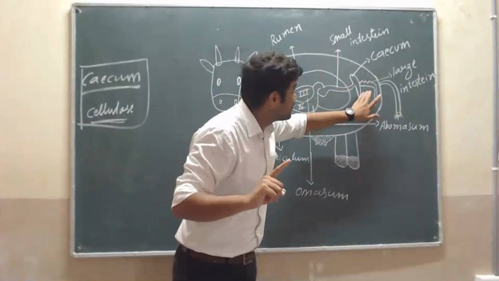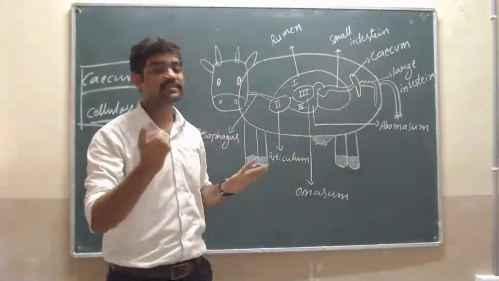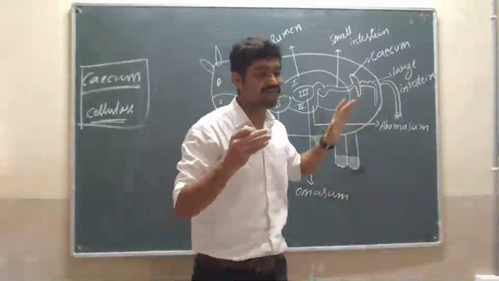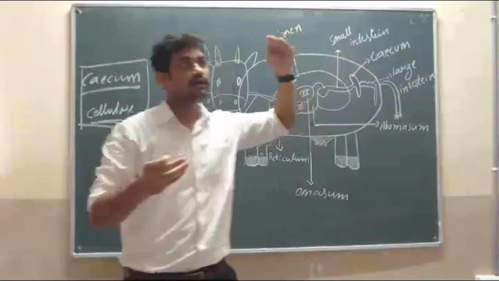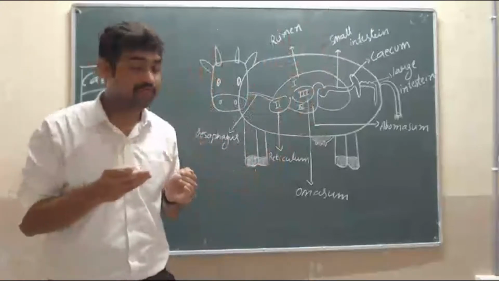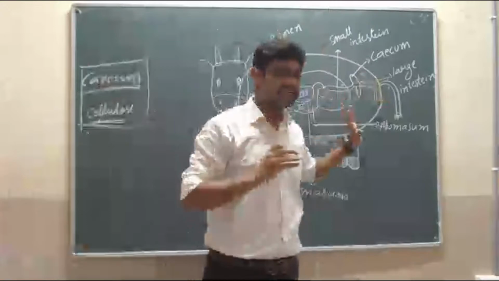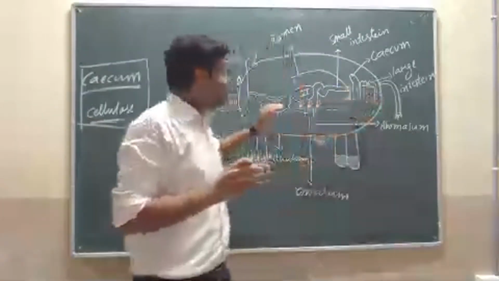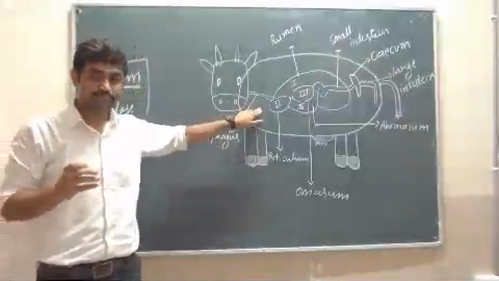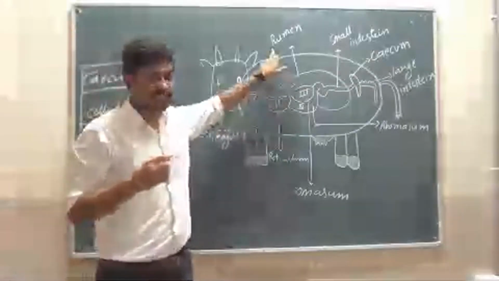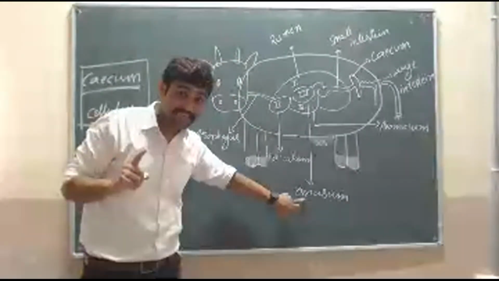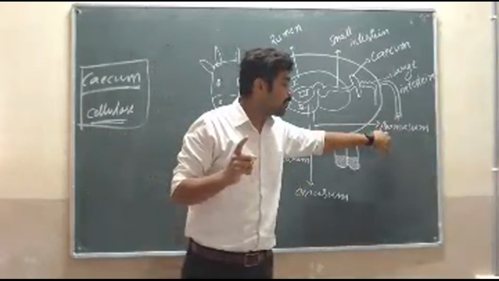Then what about the large intestine? Simple. The large intestine has undigested food and it absorbs the water. We know this from human digestion. Then, first is the esophagus, called the food pipe, and rumen is the first chamber, the second chamber is reticulum, the third chamber is omasum, and the fourth chamber is abomasum.